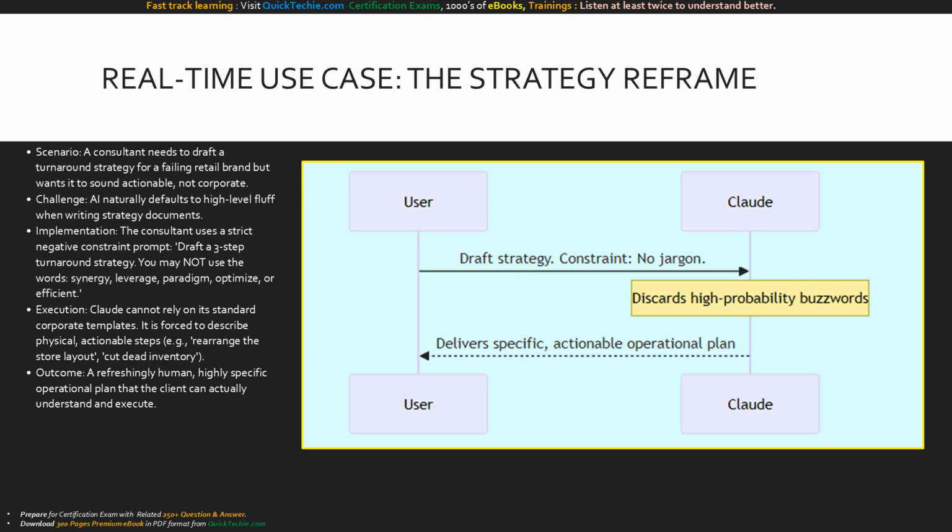This sequence diagram illustrates the transaction. The user sends the task, wrapped in a strict negative constraint. The note over Claude indicates the internal mechanism. The model actively discards its high-probability corporate buzzwords. It then returns the payload to the user as a specific, actionable operational plan.